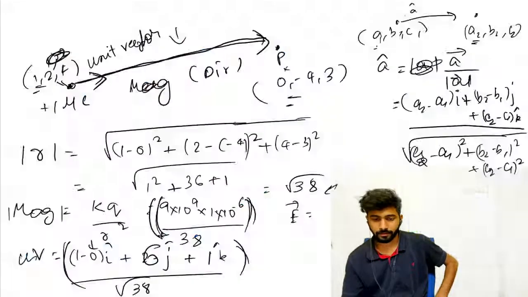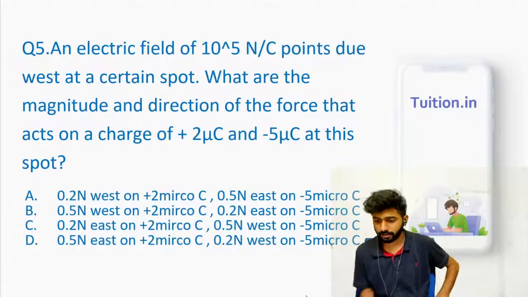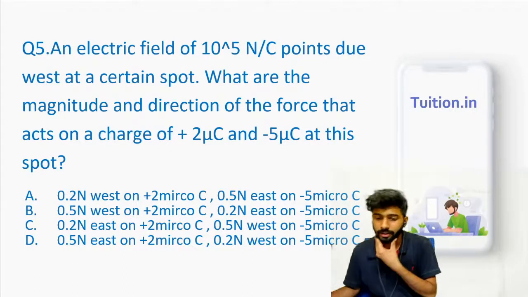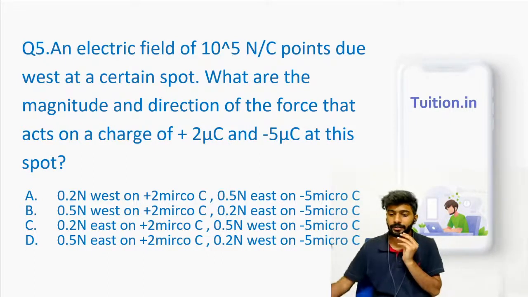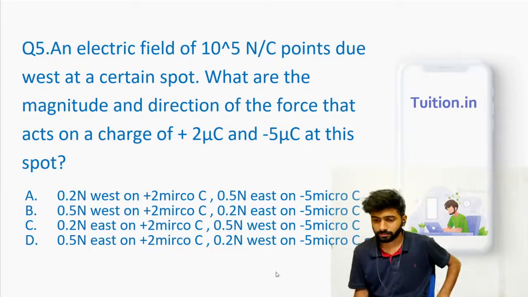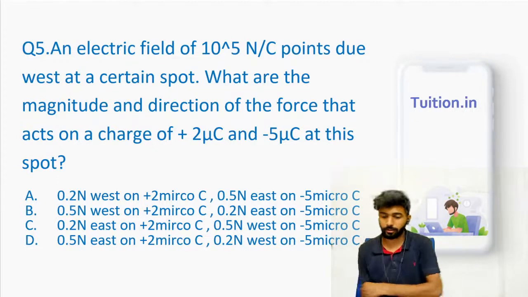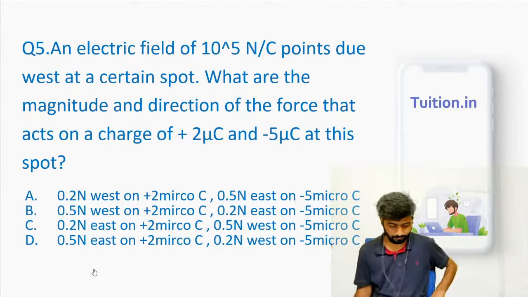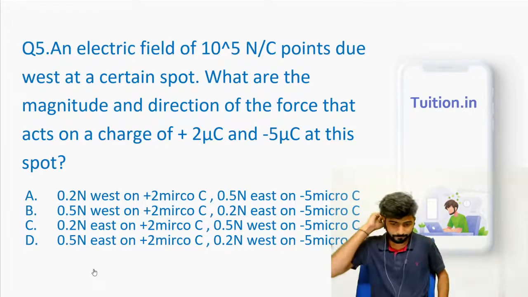Question number 5. Time to see that. Just have a read until I go and trigger it. Electric field of this particular magnitude points due west at a certain spot. What are the magnitude and direction of the force that acts on a charge of plus 2 microcoulomb and minus 5 microcoulomb at this point, right? Again, literally the question is from the definition itself, so it shouldn't be very difficult for you.